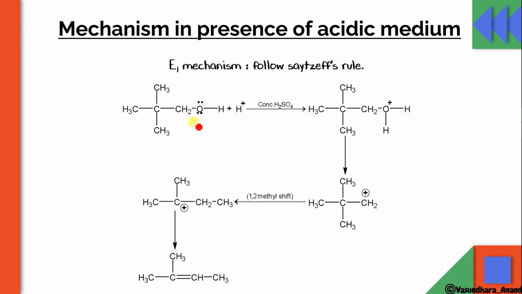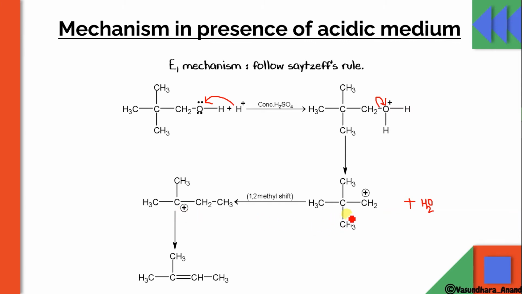Yes. So we can see that this oxygen has high electron density. The H plus from the acid will come and attack on this because of the high electron density over here. So this will give you this compound. Now this one is not stable. So what will happen? This bond will shift over here to give the water molecule, a stable compound, and in this order, it will form a carbocation. The carbocation will be primary here. Here methyl shifting will be there, because if this methyl comes over here, it will lead to tertiary carbocation formation, isn't it?